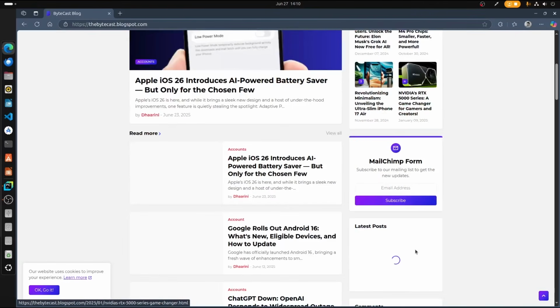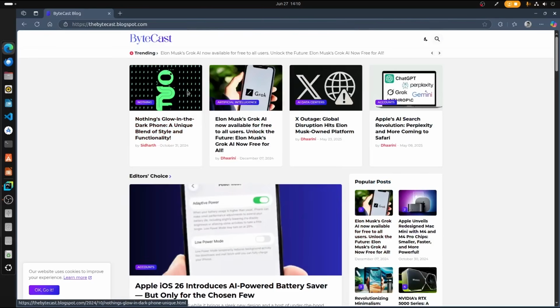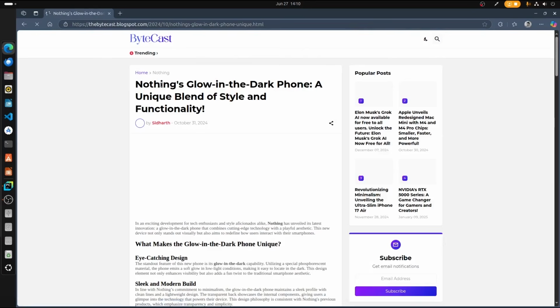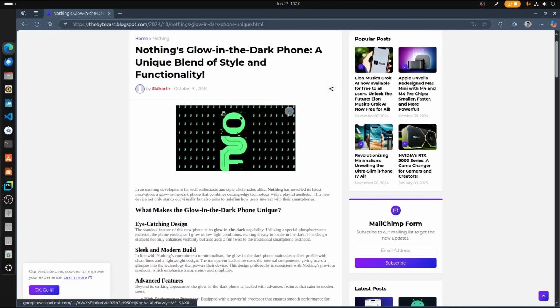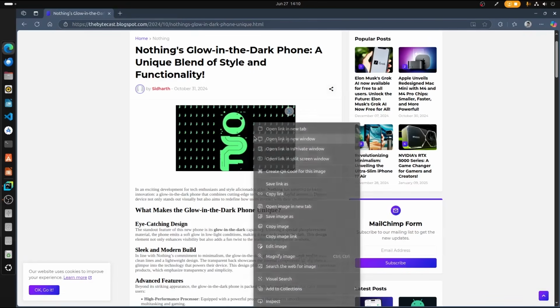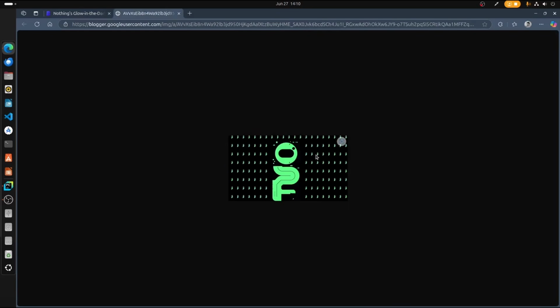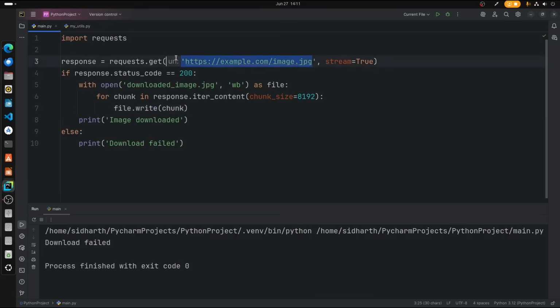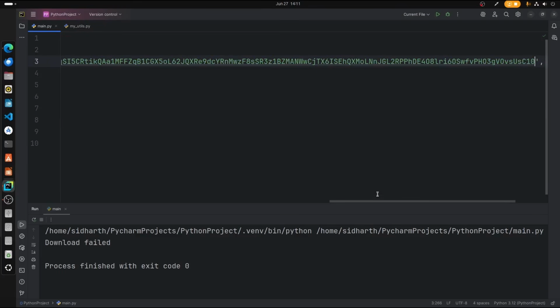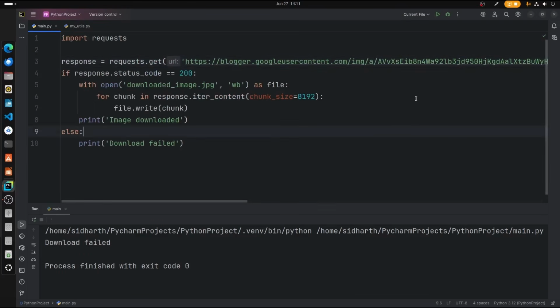I'm choosing this site, so let's choose this image to be downloaded. Right click that, open the image in new tab, and there we go, from the URL here. So let's go ahead and run the file.